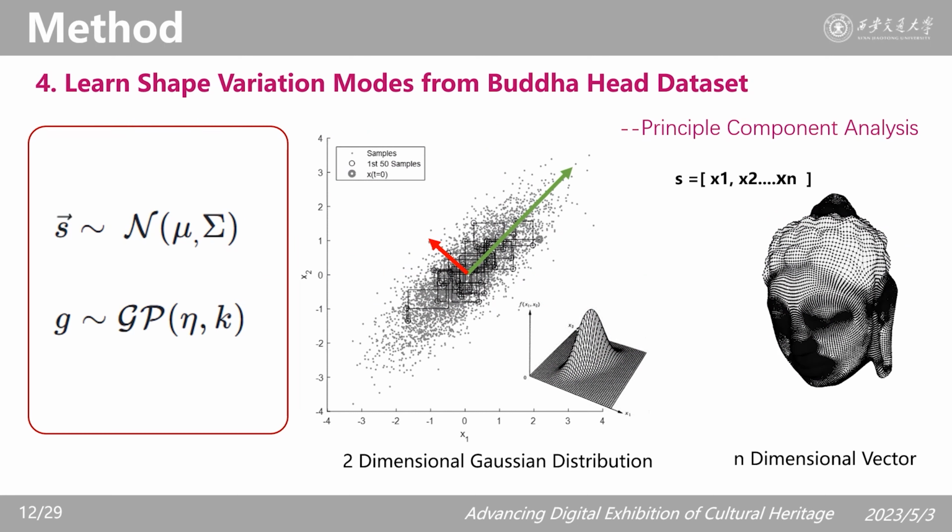Principal component analysis is an efficient algorithm to find the directions in data space and reduce the dimension by data projection. The main components it extracts here reveal the key deformation patterns of the shape dataset.